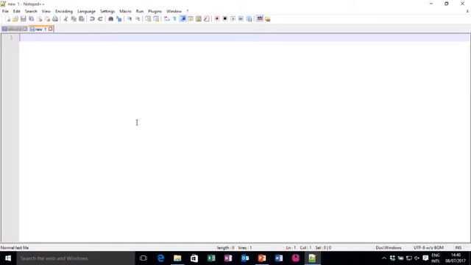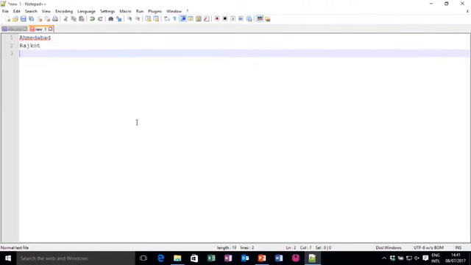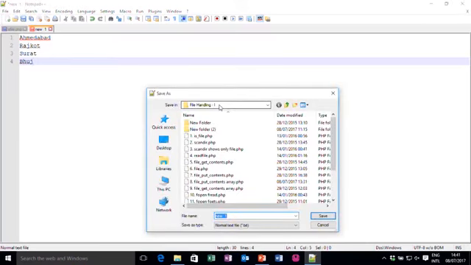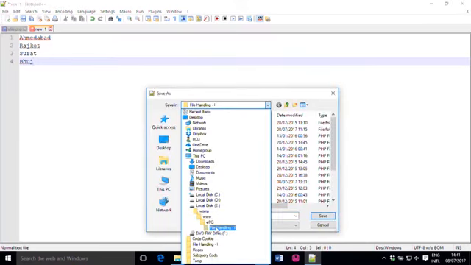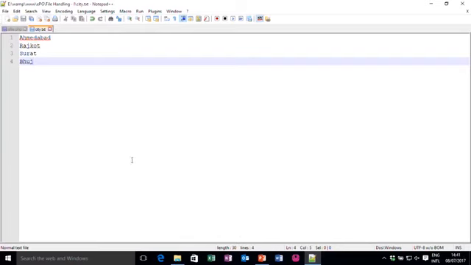Say for example, the city names like Ahmedabad, Rajkot, Surat, Bhuj. So, these are the 4 cities, and I save this file in my WAMP folder inside EPG file handling, and I give it the name city.txt. So, I just save this file.